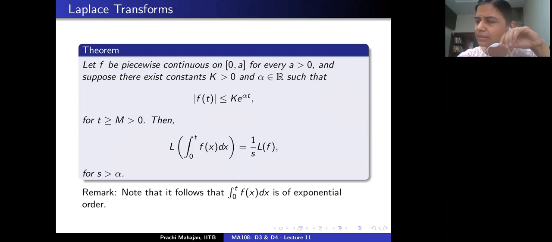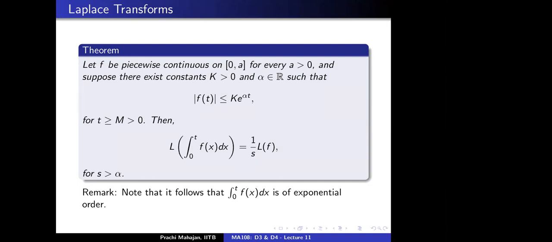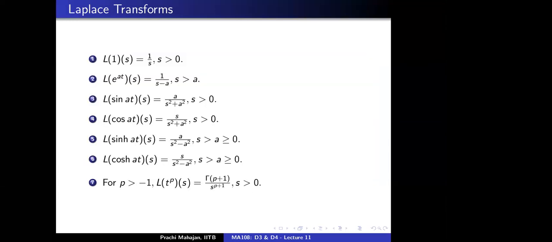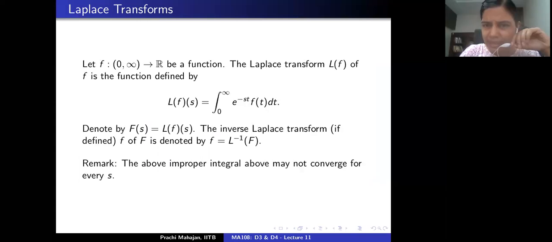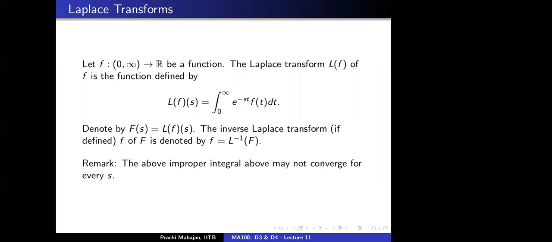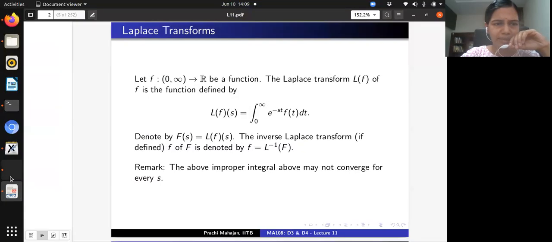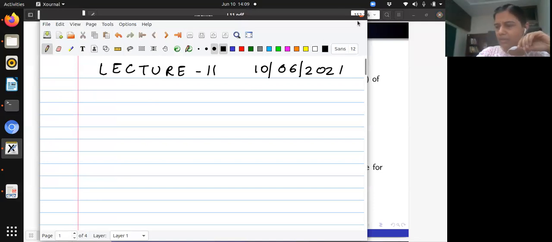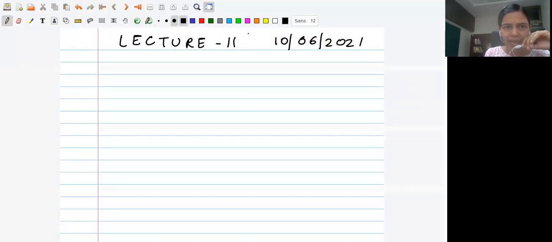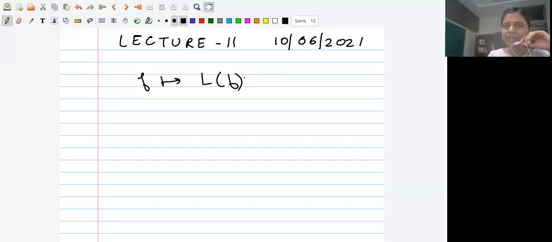Ma'am, in the very first slide, you said that when taking the inverse Laplace transform, it is not always defined. Correct, yes. It's not defined always. Why so? See, inverse transform means what? What is it that you would like to do if you want to define an inverse transform? So let me write that down. One is looking at this function, f going to the Laplace transform of f, correct? And one wants to consider the inverse of this function.